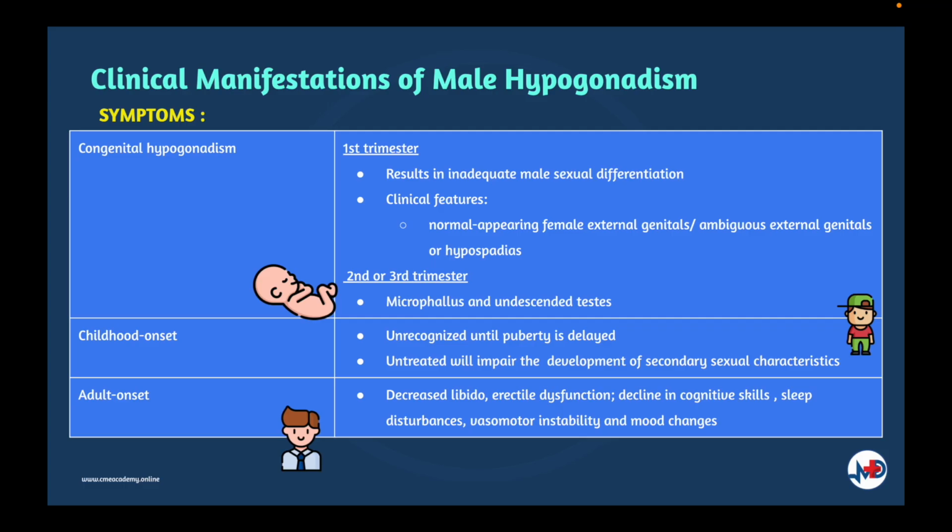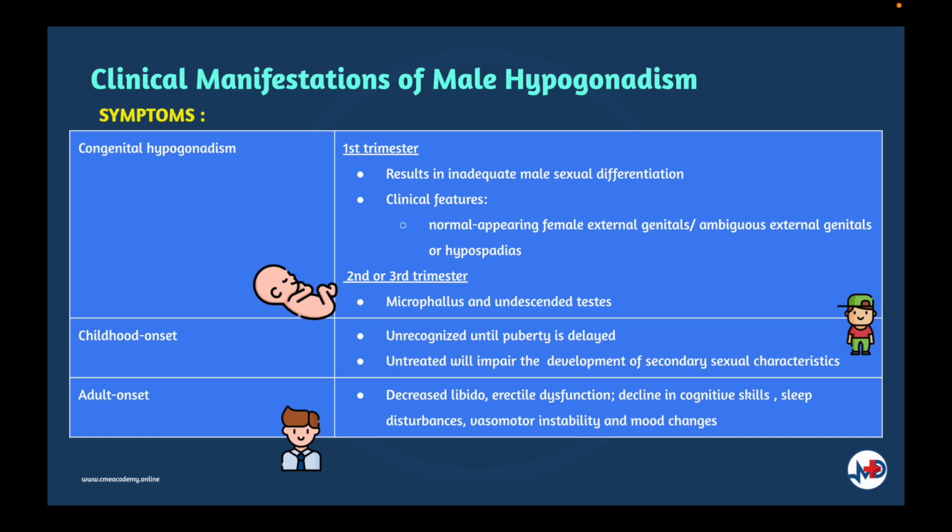Congenital hypogonadism may be of first, second, or third trimester in onset. Congenital hypogonadism of first trimester onset results in inadequate male sexual differentiation. Complete absence of testosterone effects results in normal appearing female external genitals. Partial testosterone deficiency results in abnormalities ranging from ambiguous external genitals to hypospadias. The second or third trimester onset of testosterone deficiency results in microphallus and undescended testes.